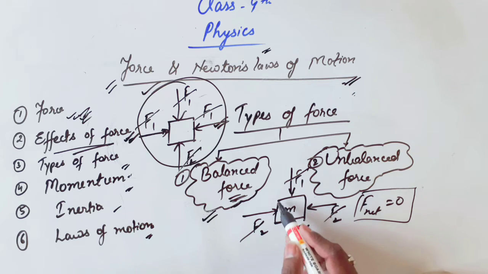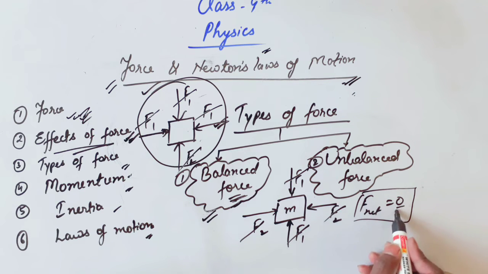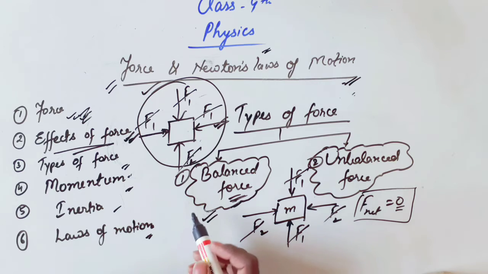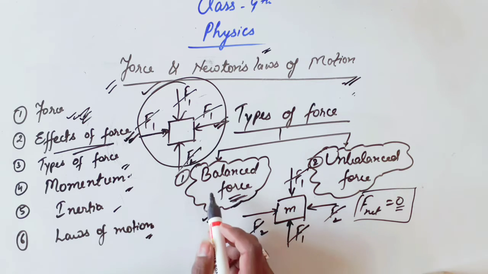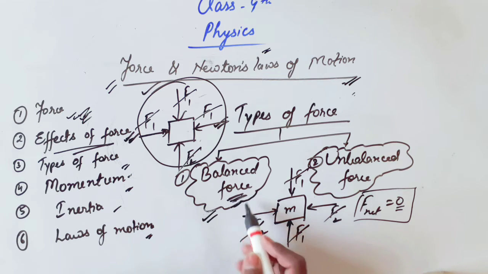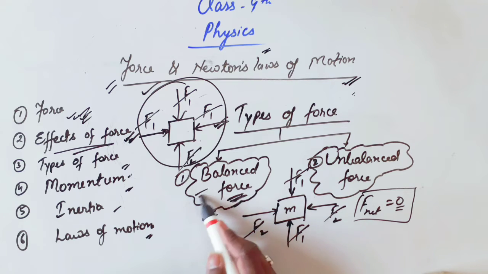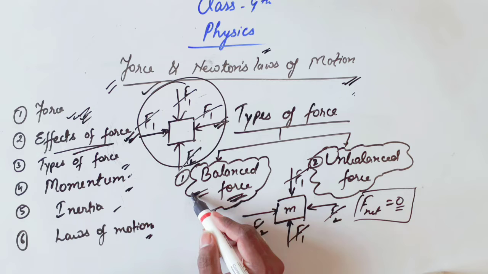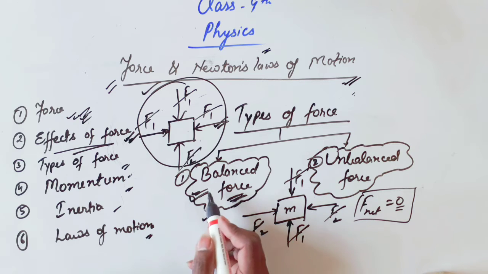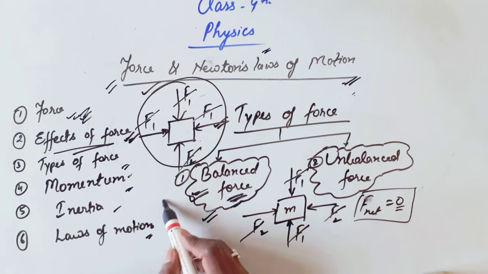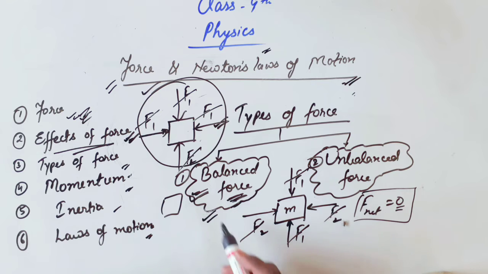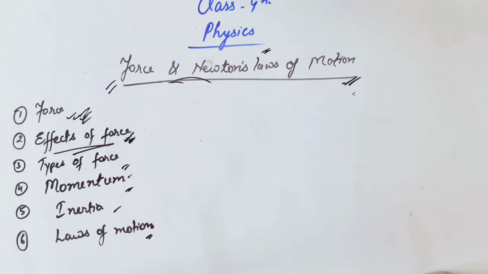Because here the resultant of all forces is equal to 0. So we can say that a balanced force cannot move a stationary body. Also, a balanced force cannot stop a moving body. It neither changes the direction of a moving body nor the speed of the moving body. Then what is the work of this balanced force? It can change the shape of a body.